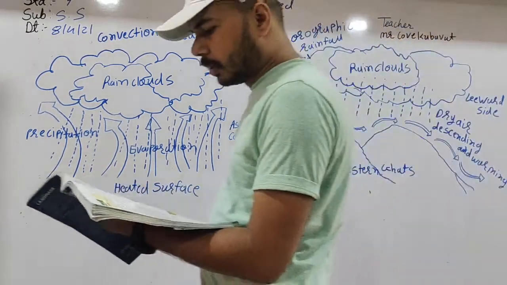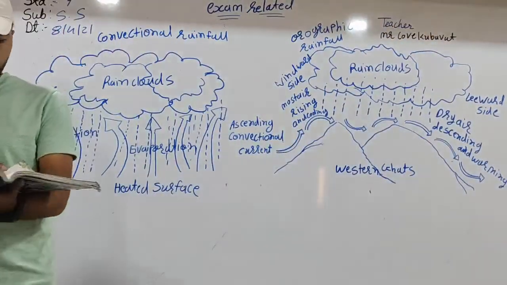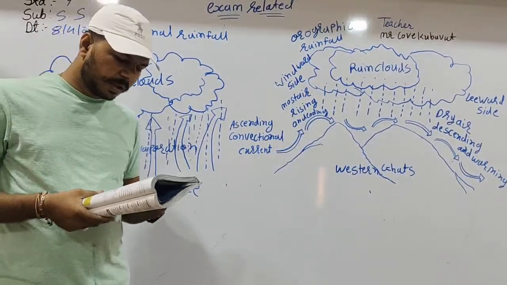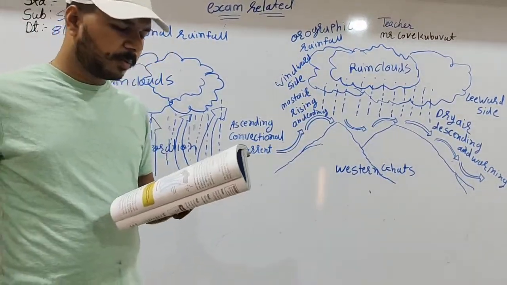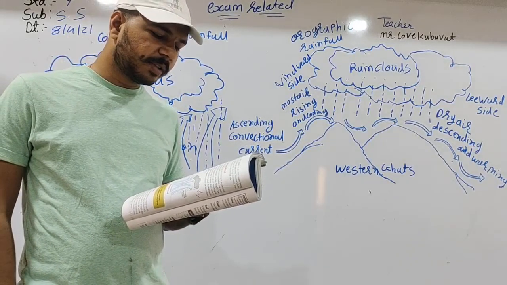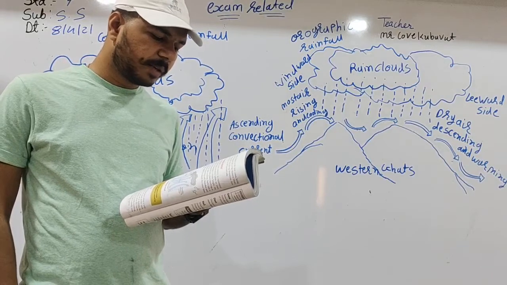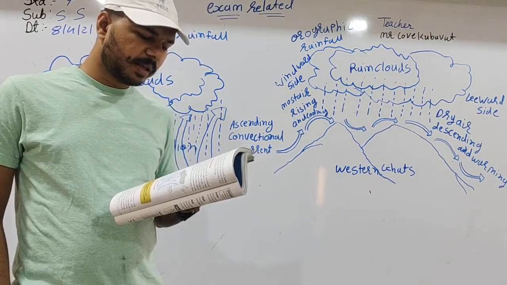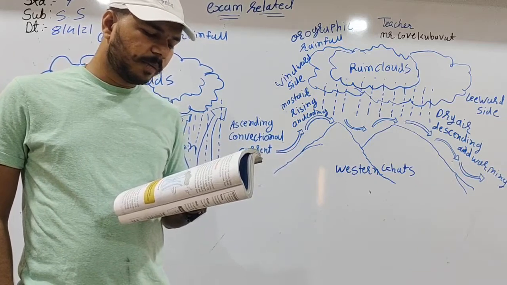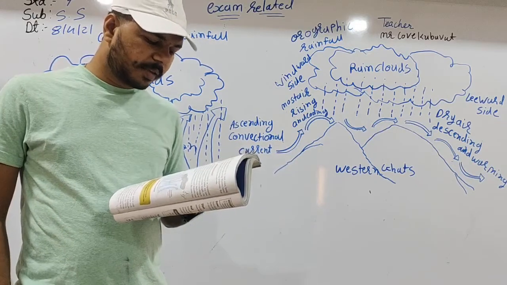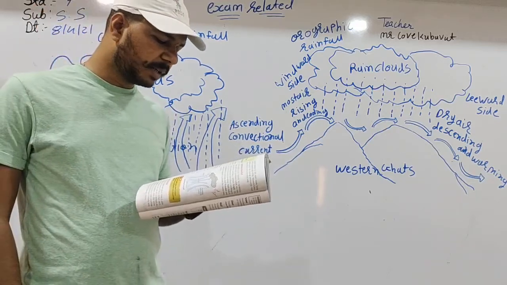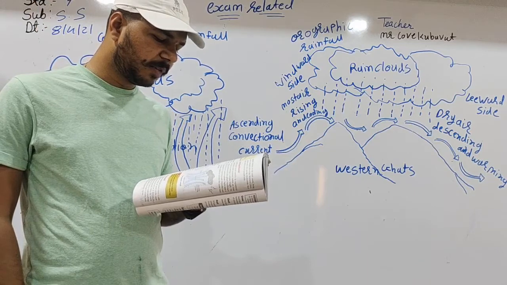Now, more about rainfall. Rainfall and other forms of precipitation take place only when the air reaches the saturation point, which means that if the air contains the maximum moisture at that temperature, it cannot hold any more and drops the excess moisture in the form of rain. There are three types of rainfall: relief, convectional, and